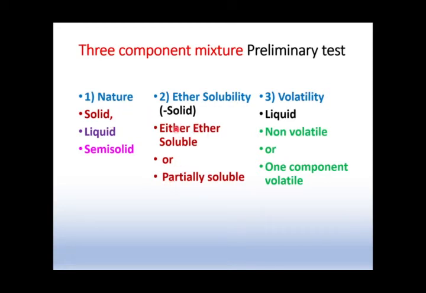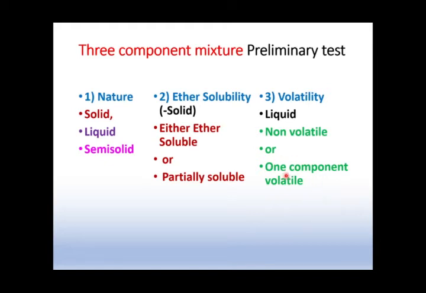So what we will do, we will do one mixture where all components are ether soluble and the nature is solid. Then the nature is solid and it is ether insoluble, that is a partially soluble mixture. Then we will go for the liquids, where the nature is liquid and all components are non-volatile. We will do this kind of mixture, and then we go for the liquid again, where one component is volatile.